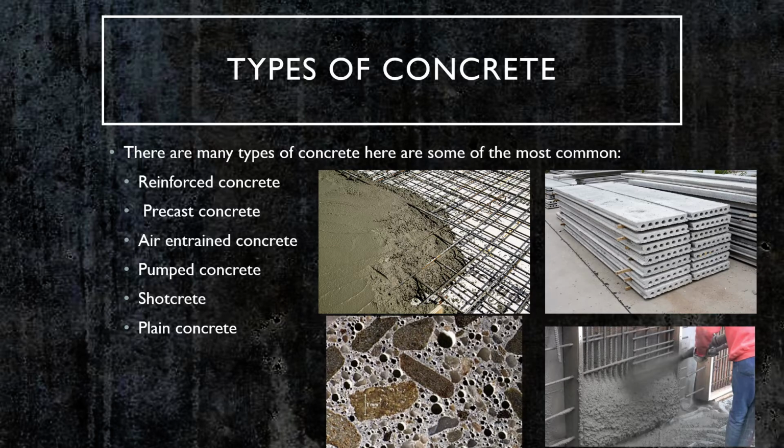Shotcrete is concrete that is used when you are trying to cast complex shapes. The concrete is shot into a frame or a formwork, and at the same time it is compacted because of the force that it's shot at. Plain concrete is basically just that. It's plain, it's average concrete that you may use for a home project. It has normal strength, doesn't contain reinforcement. It's used for pavements and buildings where there isn't much tensile strength needed.